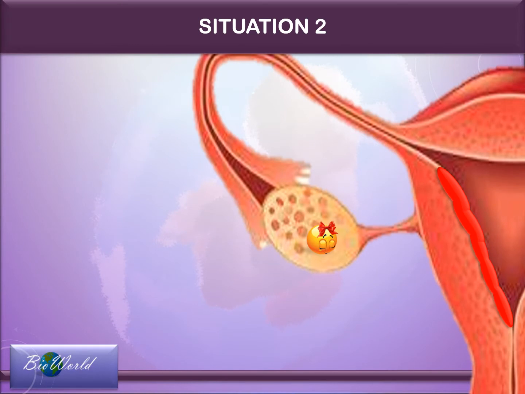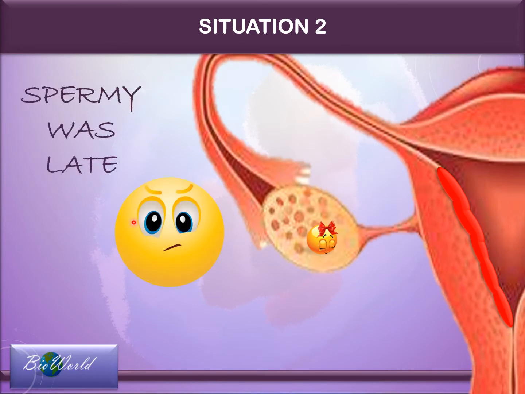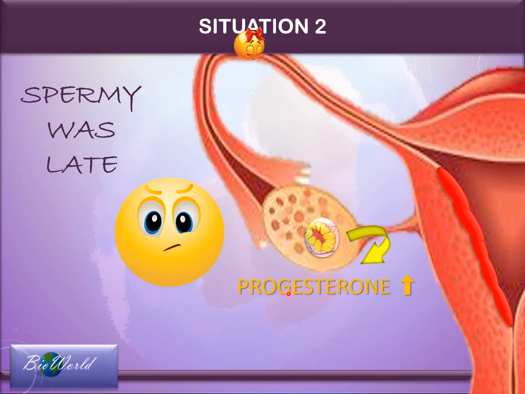In situation 2, let's say spermy was late. So what would have happened is ova would have ovulated. The Graafian follicle would convert into a corpus luteum. The corpus luteum will then secrete high concentrations of progesterone. And this high concentration of progesterone will then enrich and vascularize the endometrium further in preparation for pregnancy.